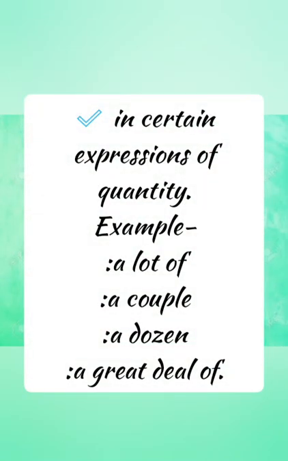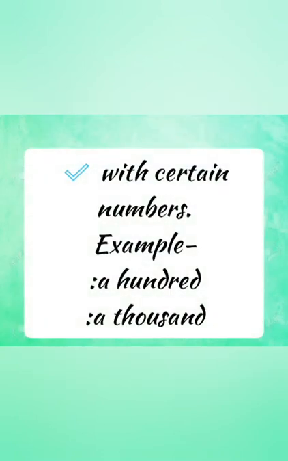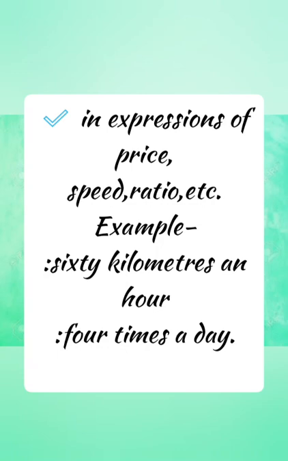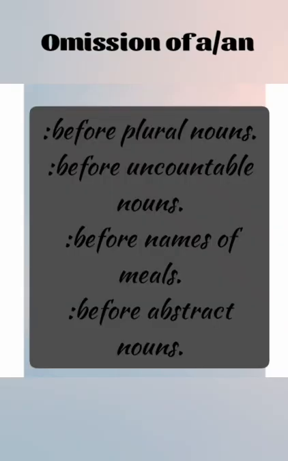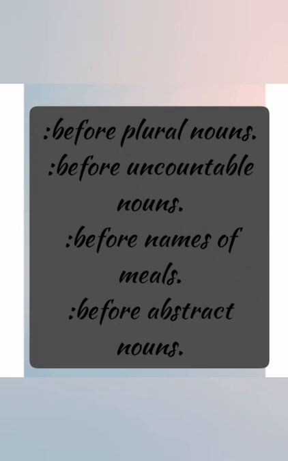In certain expressions of quantity, for example, a lot, a couple, a dozen, etc. With certain numbers, for example, a hundred, a thousand. In expressions of price, speed, ratio, etc. For example, 60 kilometers an hour, 4 times a day. Omission of a and an: before plural nouns, before uncountable nouns, before names of meals, before abstract nouns.